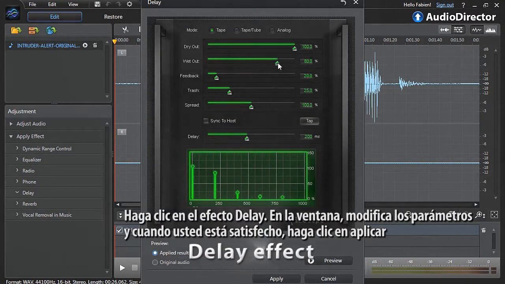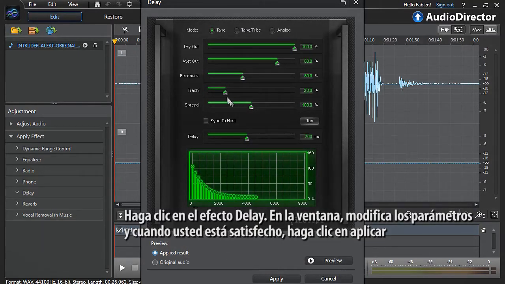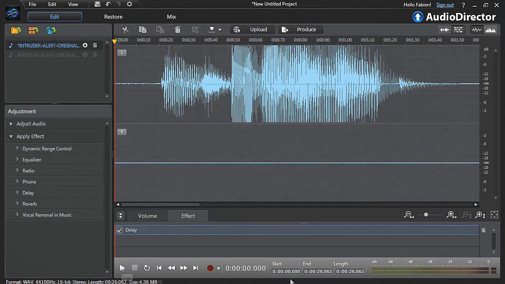Click the delay effect. In the pop-up window, tweak the settings, and when you're satisfied, click Apply.